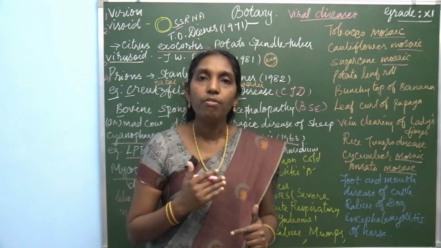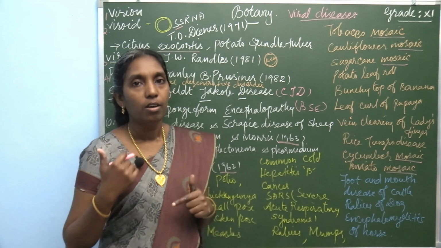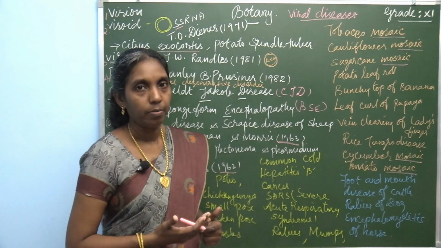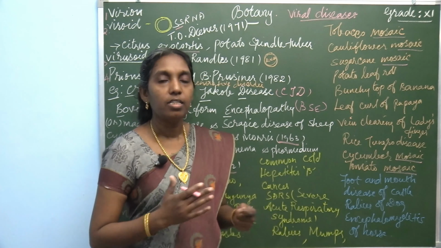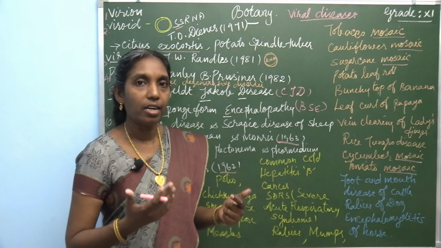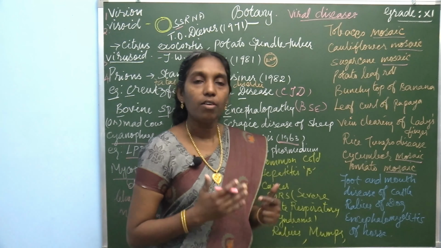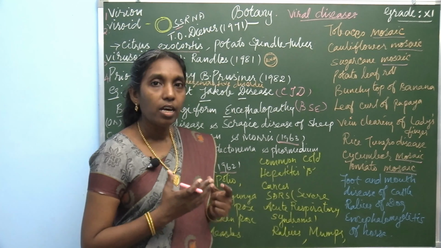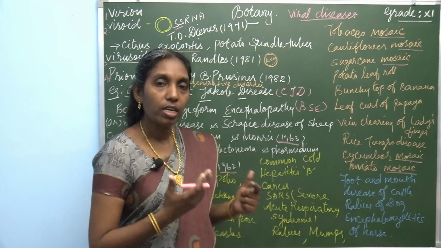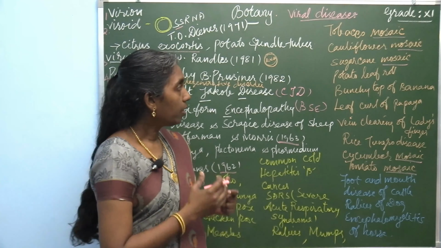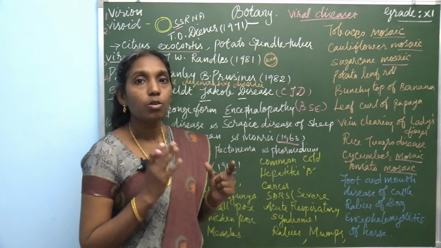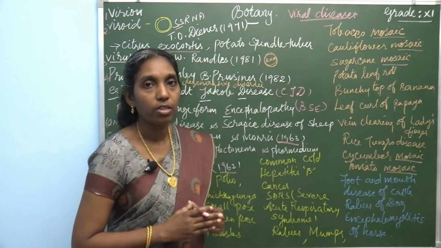In plants, how will you differentiate a healthy plant from a diseased plant? When you look at the plant, the exposed region of the plant is the leaf. The leaf part is abundant. So, if the plant is healthy, how can we say by looking at the leaf? A healthy leaf is green in color because chlorophyll is very essential for the synthesis of food in plants. So, a healthy leaf is green without any mottling.